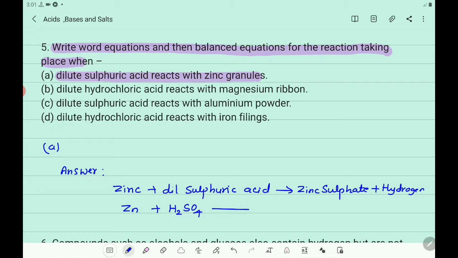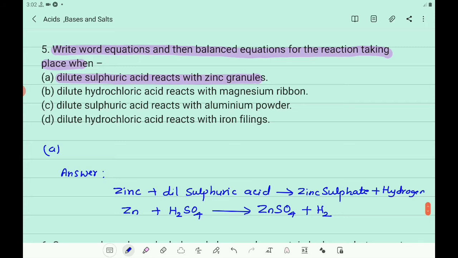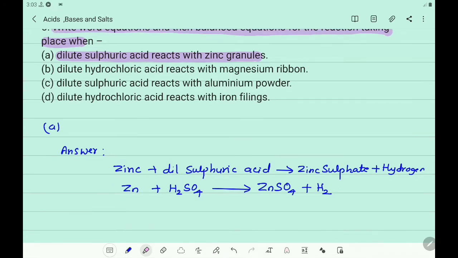H2SO4 gives zinc sulfate, ZnSO4, plus hydrogen gas, H2, is liberated. Here the equation itself is balanced, no necessity of balancing it. Here you observe zinc 1 atom, SO4 and H2 on both sides. So already it is balanced.